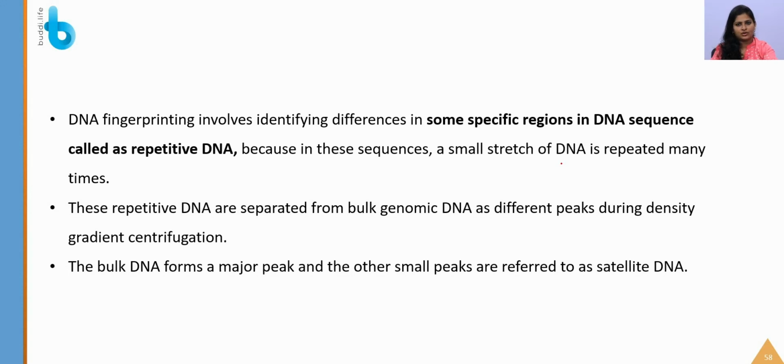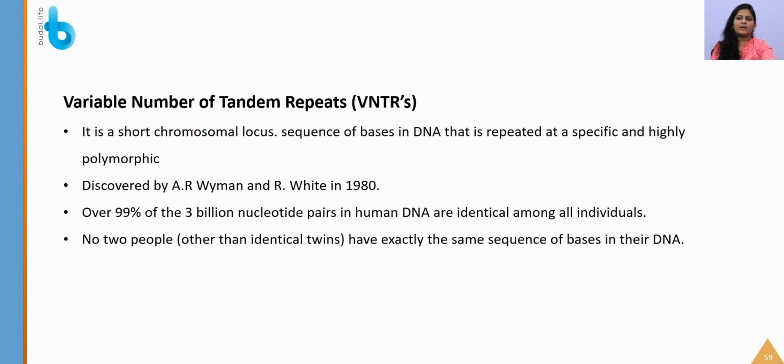So, they are also called variable number tandem repeats or VNTR. These repetitive DNA can be identified by using density gradient centrifugation peaks. The bulk DNA, which resembles everyone, will form a high peak, whereas these VNTRs will form a small peak when compared to them.